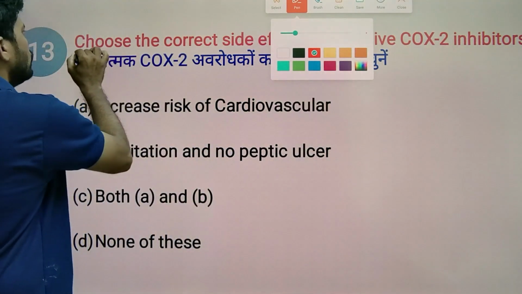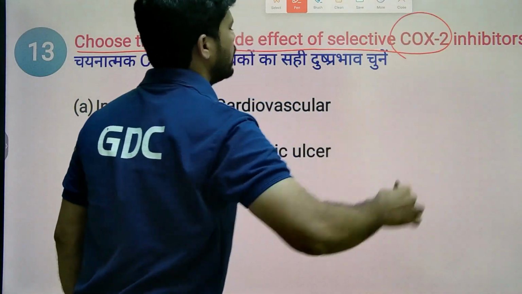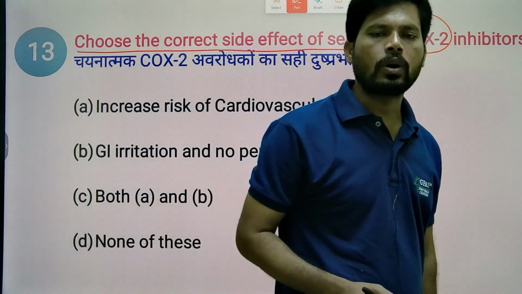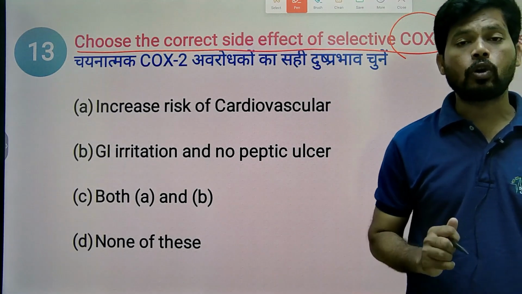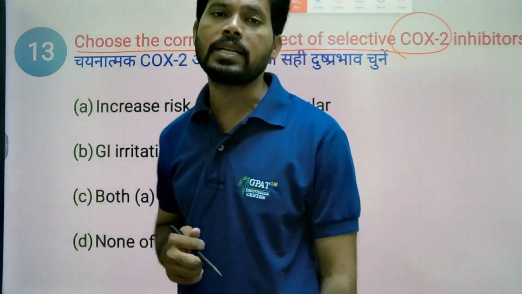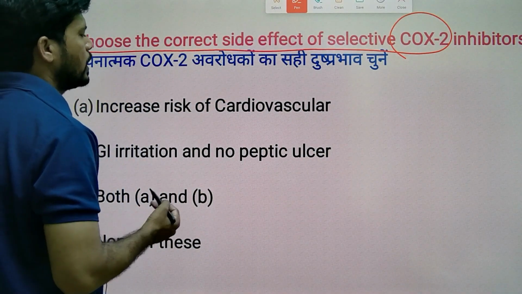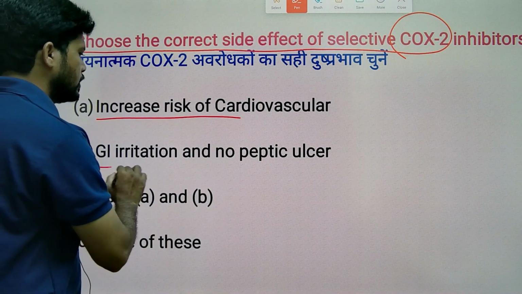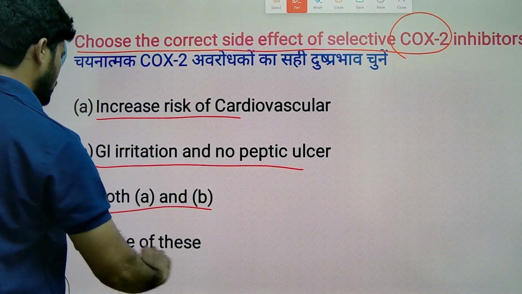So choose the correct side effect of the selective COX-2 inhibitor. All COX-2 inhibitors, rofecoxib, celecoxib, valdecoxib, selectively inhibit the COX-2 enzyme and help in the treatment of inflammatory related disease. So choose the correct side effect of selective COX-2 inhibitor. Increase the risk of cardiovascular disease, GI irritation, no peptic ulcer, both A and B, or none of them.